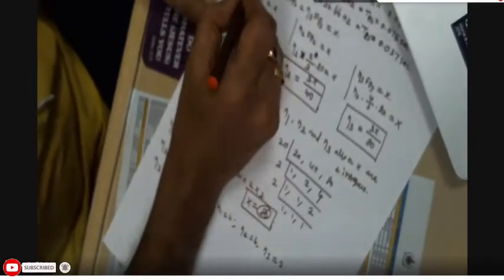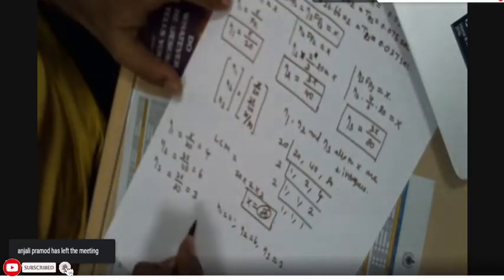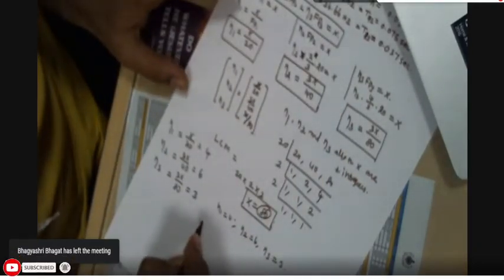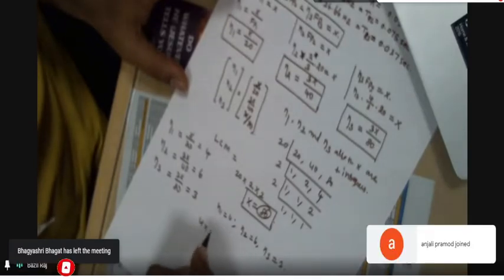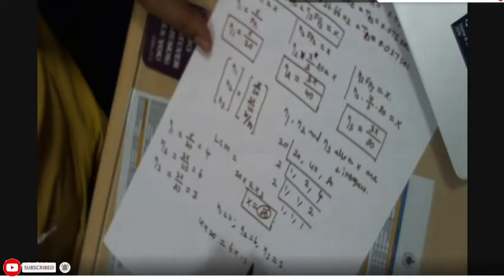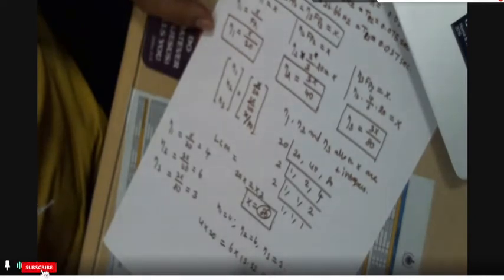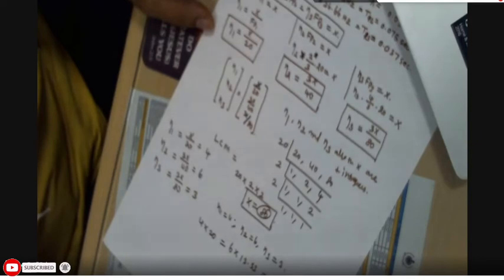You go back and substitute in this equation. 4 into FP1, which is 20, is equal to 6 into 13.33, is equal to 3 into 26.66, which should be equal to 80.